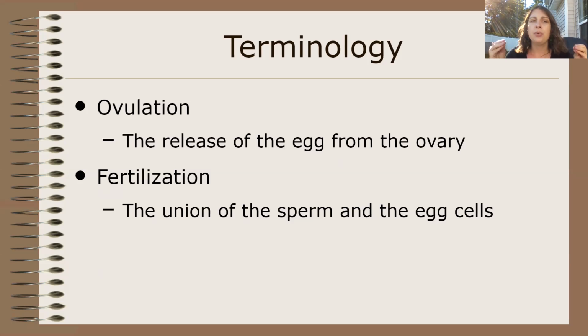Ovulation is a very, very brief period of time related to estrus, where the egg is released from the ovary. When the egg is released from the ovary, that means that the sperm is able to swim through the reproductive tract to get to the ovary. When the female is ovulating, she is going through estrus. She is able to get pregnant.